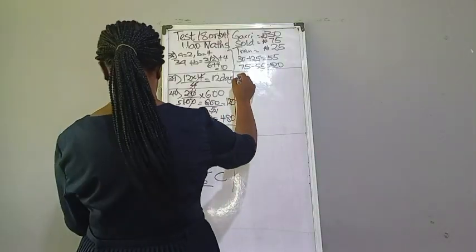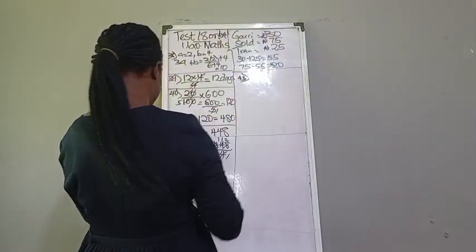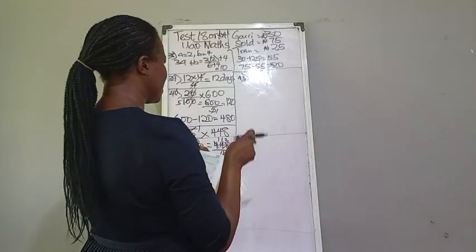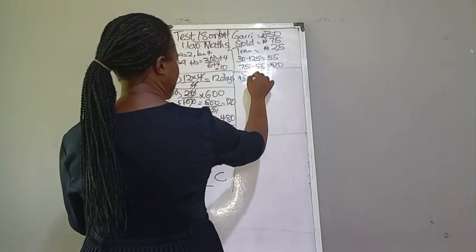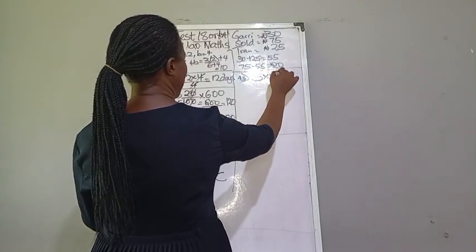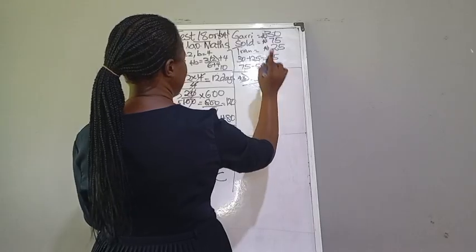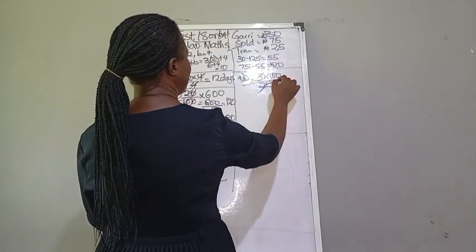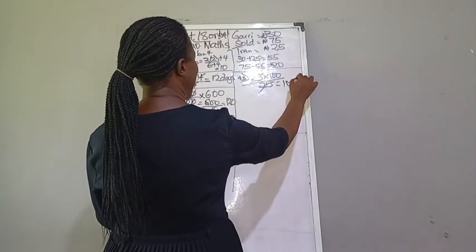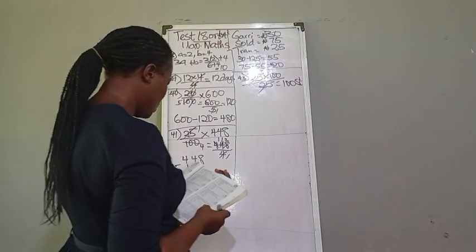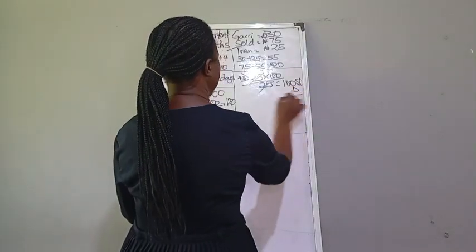Number 43 says, how many 25 kobo stamps could be bought from 25 naira? That 25 naira, that is number 43. We are given it in naira. If you are taking it to kobo, it will be multiplied by 100. So it will be 25 multiplied by 100 divided by the number they sell, 25. So 25 cut 25, you have 100. So you'll be able to buy 100 stamps, which is option D.